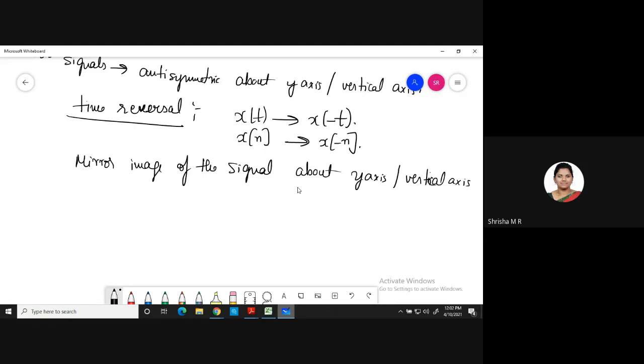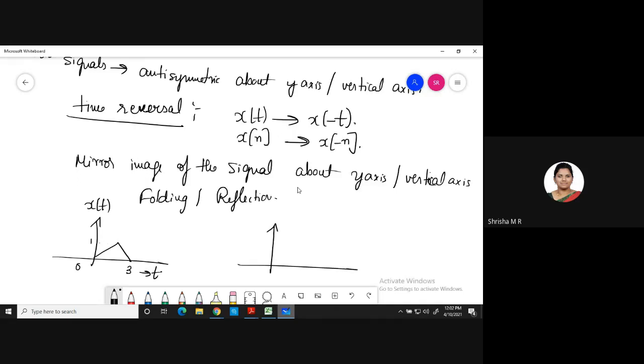Okay, it is nothing but folding or reflection. Another name for time reversal is folding or reflection. Suppose I'll give you an example. You have a signal x of t like this from 0 to 3. This is the time axis, and the amplitude is 1. So what is the mirror image, the time reversal, of this signal, x of minus t?